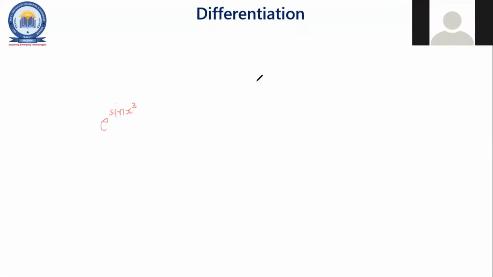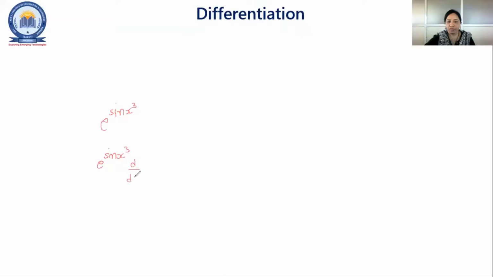Yes ma'am. e raised to sin x cube. The derivative of e raised to x is e raised to x itself, so e raised to sin x, then again differentiation of sin x cube will happen. So I'll write e raised to sin x cube, into cos x cube, into 3x. So I want d by dx of again sin x cube. Why? Because of the chain rule.